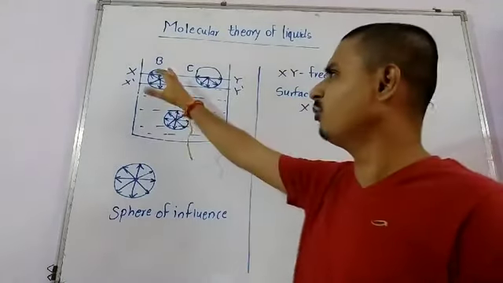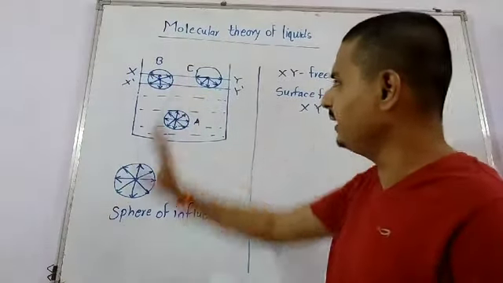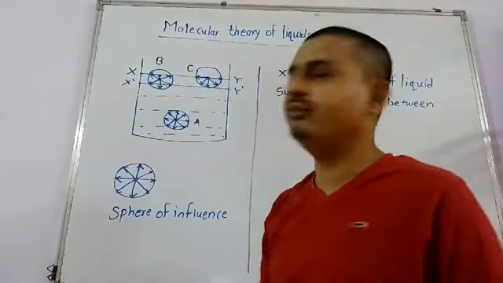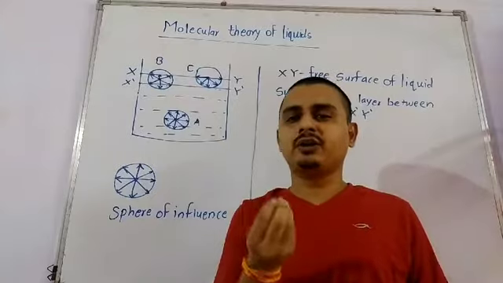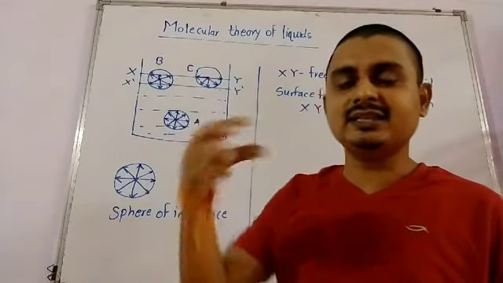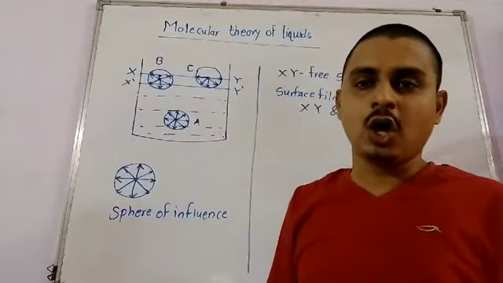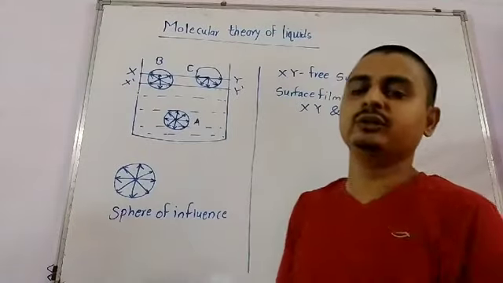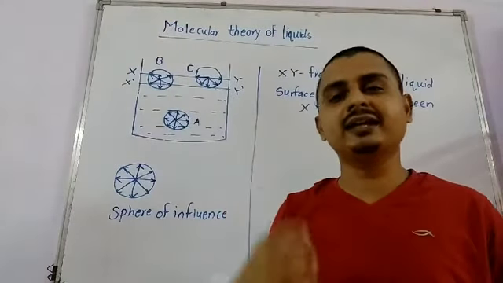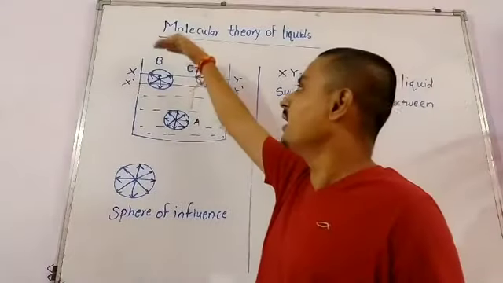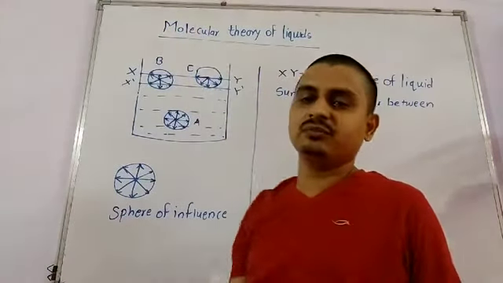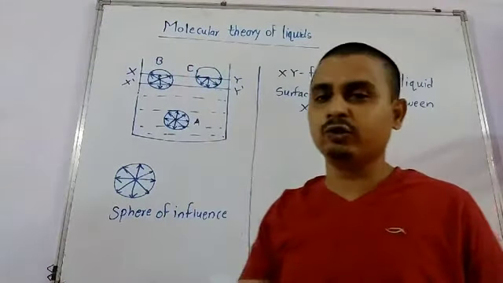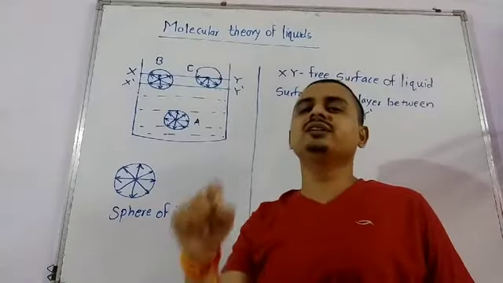Now take an example of molecule B. That molecule B is on the surface film. Fine, it is on the surface of the film. Most of the part of this drop or the molecule is inside the fluid या inside the liquid. और ये liquid में जितने molecules हैं, that is the number of molecules surrounding that molecule, liquid has a greater number as compared to the air molecules which are above the surface of the film. ये जो surface of the film के ऊपर जो air molecules हैं जो B molecule को surround कर रहे हैं, the number of those molecules is less.